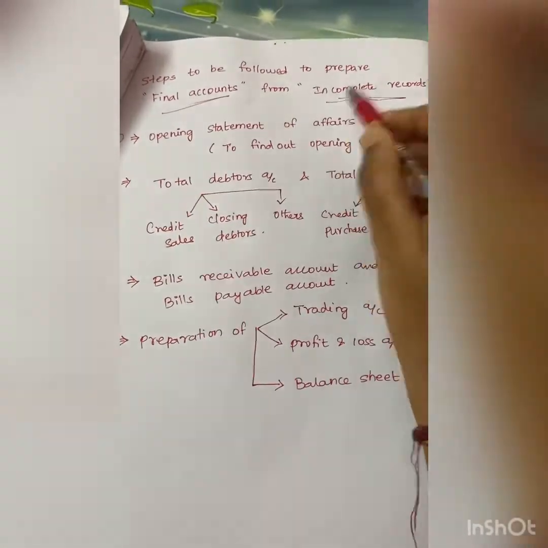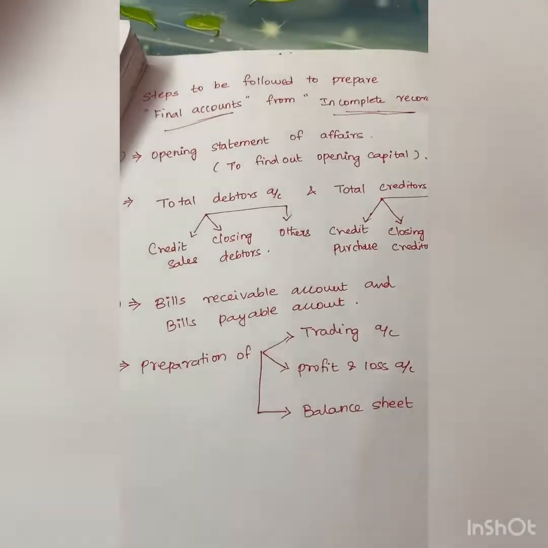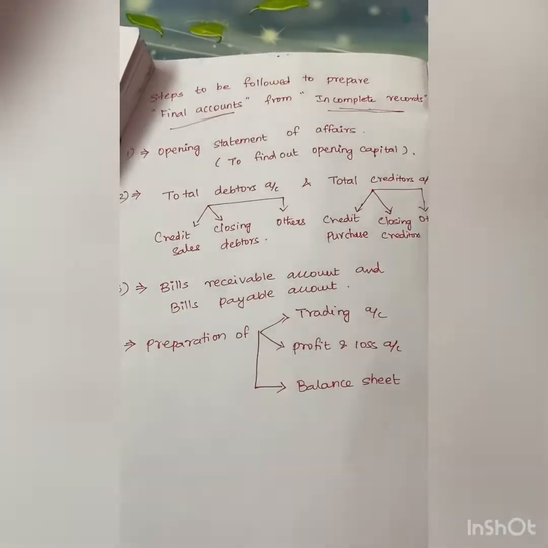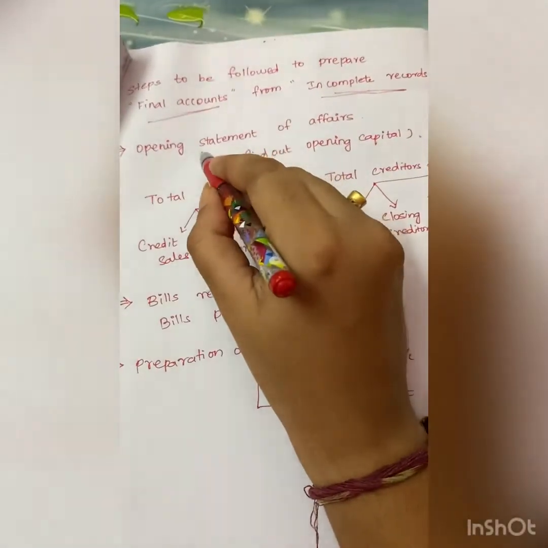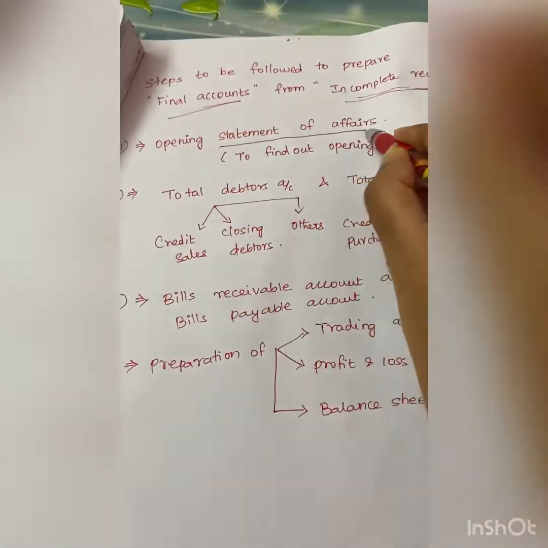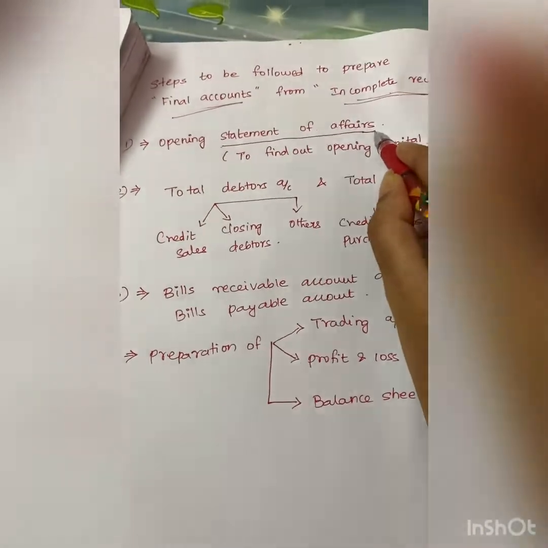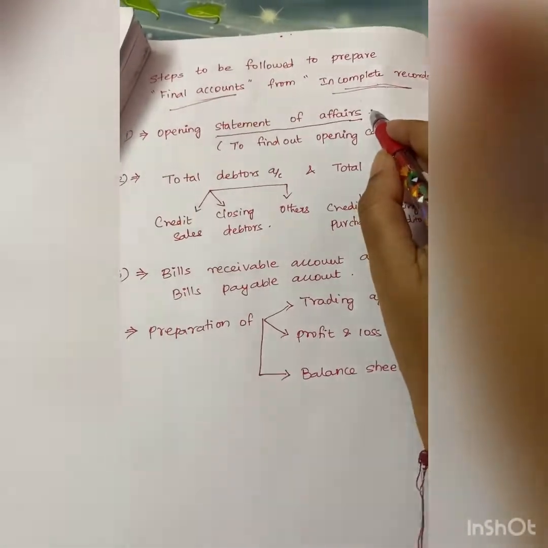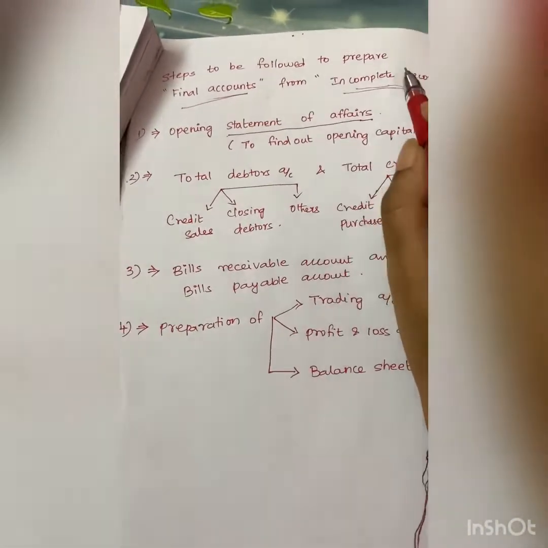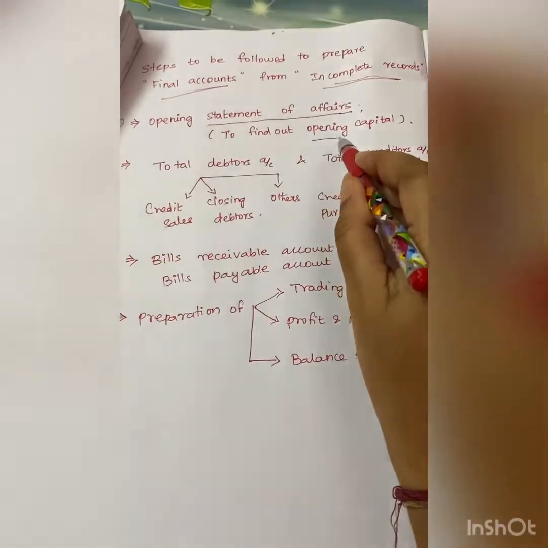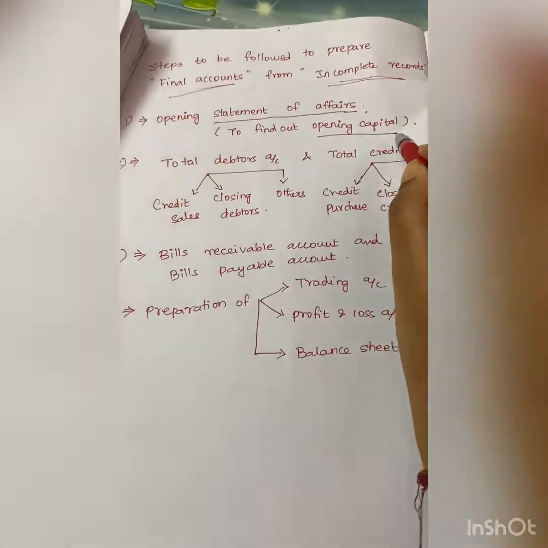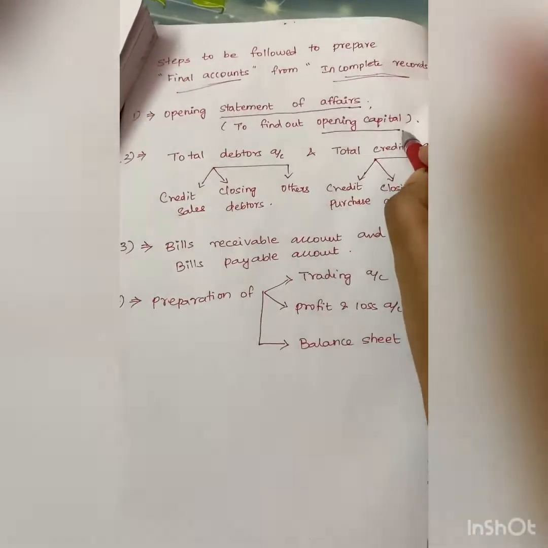What are we going to see? Steps to be followed to prepare final accounts from incomplete records. First step is the opening statement of affairs. This I have already explained to you in the last class. Statement of affairs is nothing but your balance sheet. For what are we preparing the statement of affairs? To find out the opening capital.